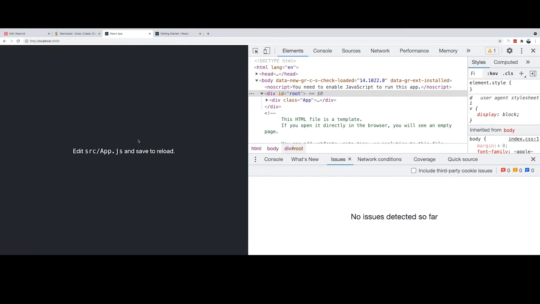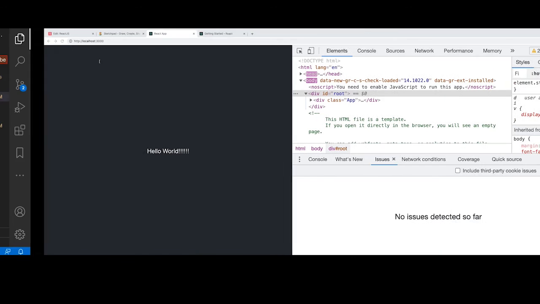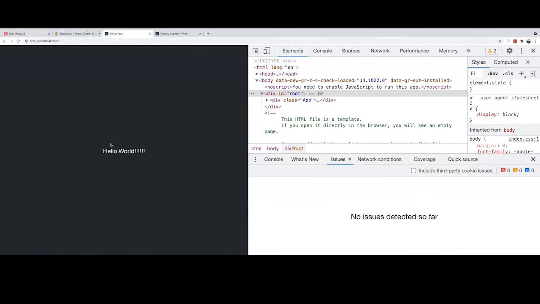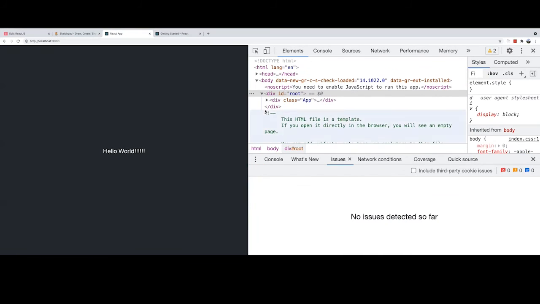Done. Right now, let me change this text. As soon as I save this, the icon will change, and see, this will deploy here. So this is a hot deployment. As soon as you make any change, you can come back and you will see your changes.